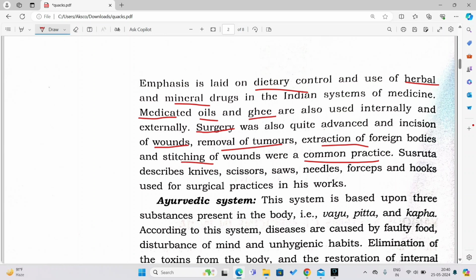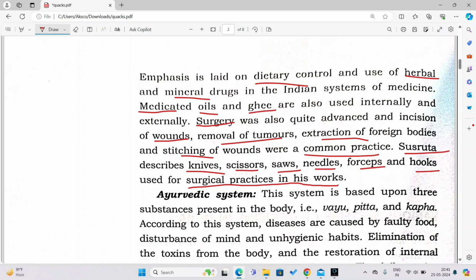Now Sushruta describes knives, scissors, saws, needles, forceps and hooks, which were surgical instruments. All these things were discussed in which book, Charaka Samhita or Sushruta Samhita? Of course, the Sushruta Samhita. Remember, S for Sushruta, S for surgery. Let's go to the next now.